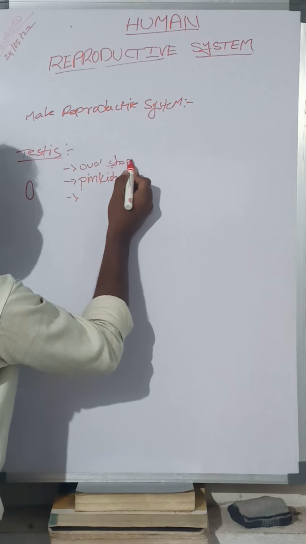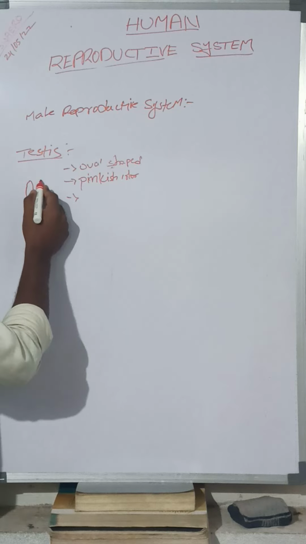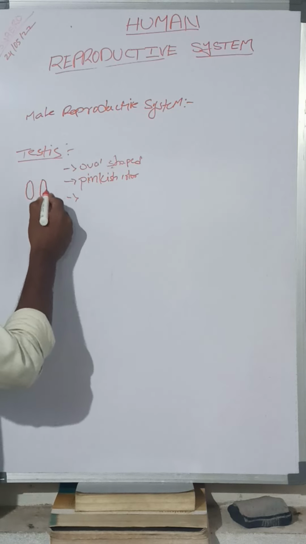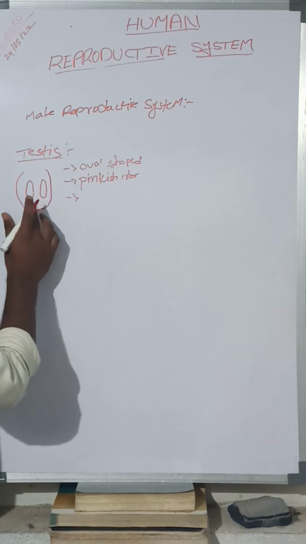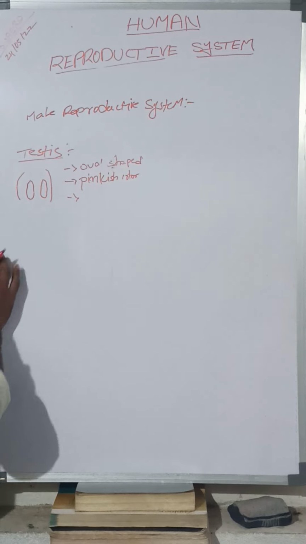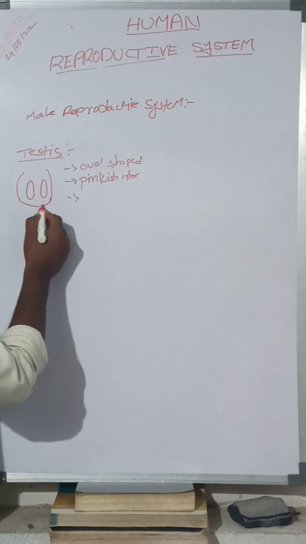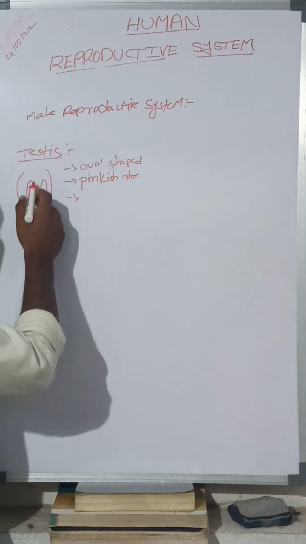Oval shaped, pinkish color. Where will they be located? Situated in the scrotal cavity.